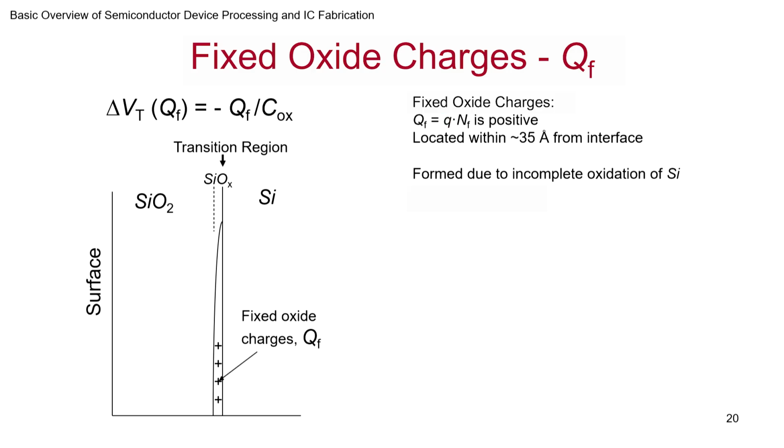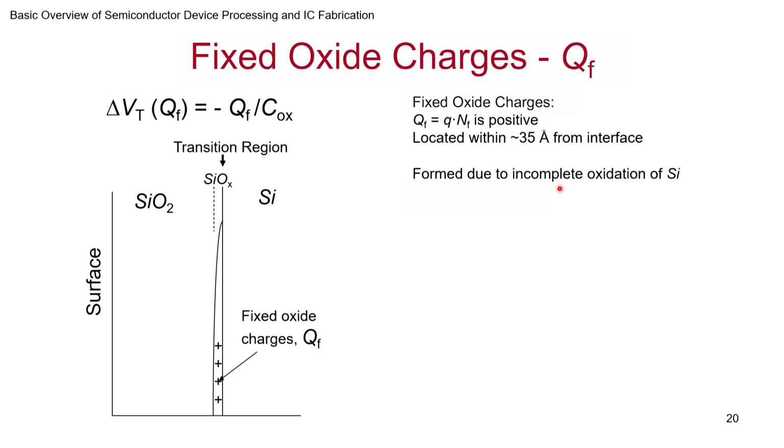Usually the electronic charge is there, so you divide QF by q to get NF. NF is the density of fixed oxide charge per unit area, and it is typically located within 35 angstroms, around 3.5 nanometers. Note that we are now coming to the boundaries of this, and since oxide thicknesses are so high, this may not play that much of a role, but we have to be careful all the same.